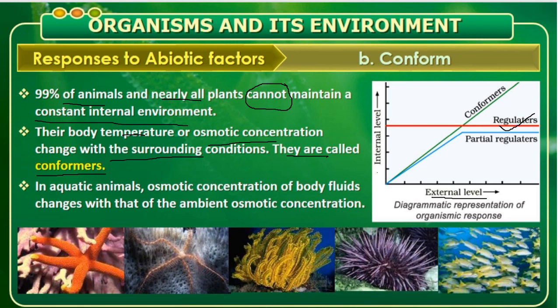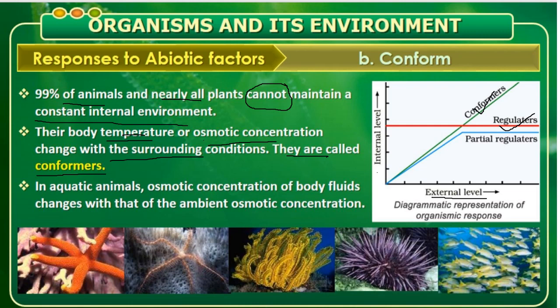That is why for conformers, a green line is drawn in the graph, showing that when there is a change in the external environment, there is a change in the internal environment of the body. Both the body temperature and the osmotic condition change with the surrounding condition. So they are called conformers.